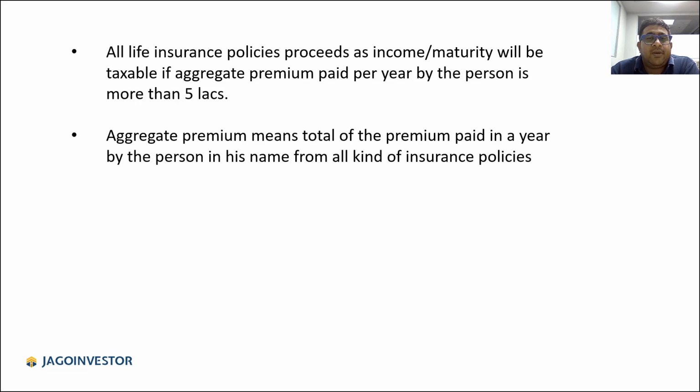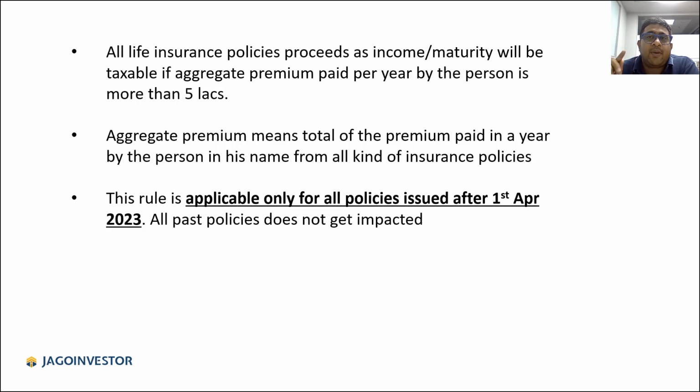Now, as I said, that is what aggregate premium means. Now, remember, this is applicable only for all the future policies which are going to be issued after 1st April 2023. Any past policies which you have already bought and you are going to pay the premium in future, that is not impacted. Okay. Only if you are buying a fresh, new policy after April 2023, those are going to be impacted.